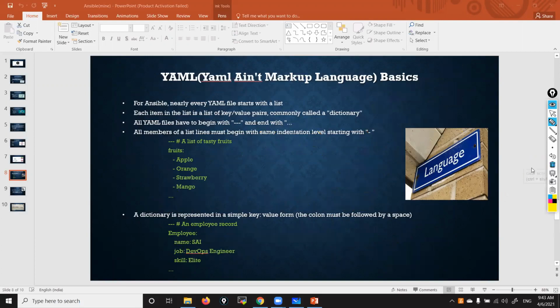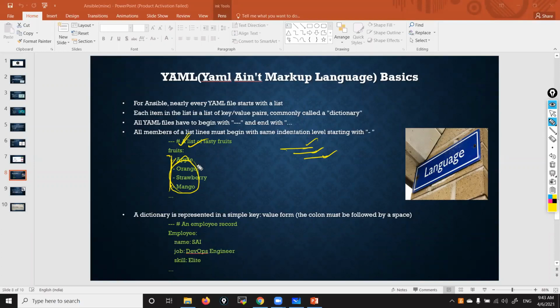For example, here fruits: apple, orange, strawberry. These are all in the same line, that's why you can see the same gap. Can you write it like this? Apple, orange, strawberry, each further indented? Then strawberry would be part of orange, and orange part of apple. But that's not the case, right? See here, why have I given a gap? Because all are part of fruits, all come under fruits. Something like this we have to mention. Indentation is very, very important.